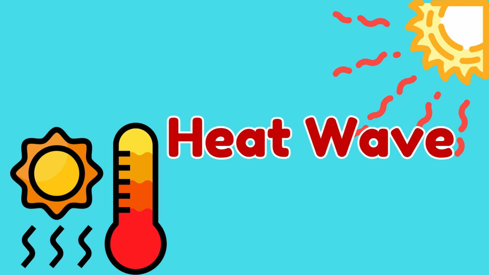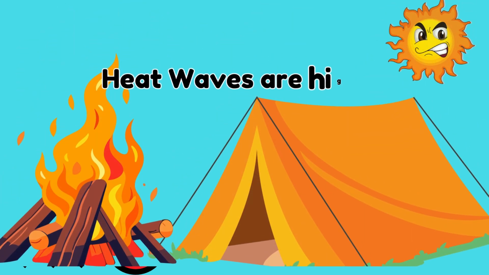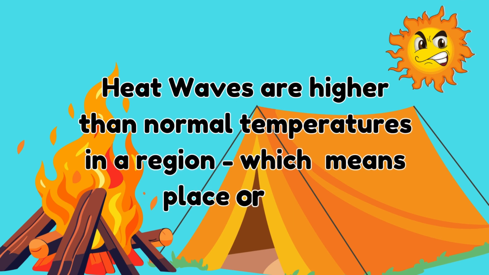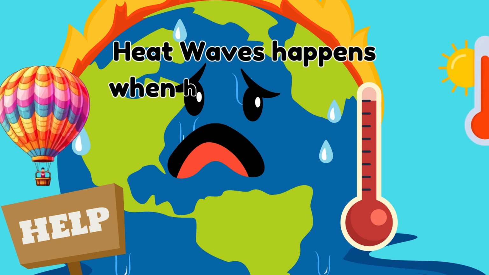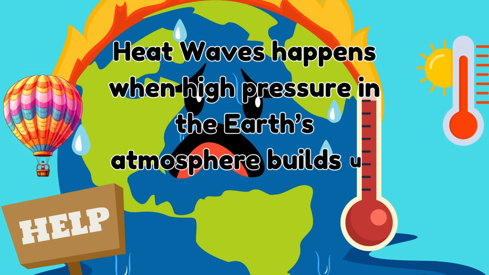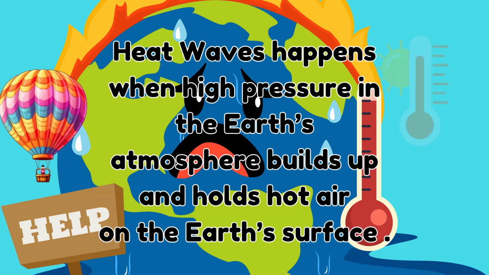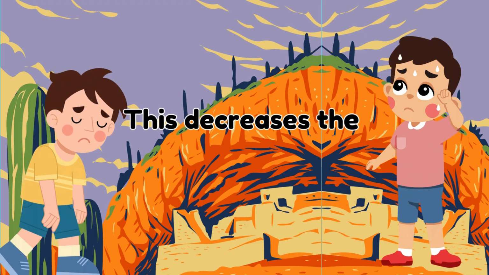Heat wave. Heat waves are higher than normal temperatures in a region, which means place or area. Heat waves happen when high pressure in the Earth's atmosphere builds up and holds hot air on the Earth's surface. This decreases the chance of rain.